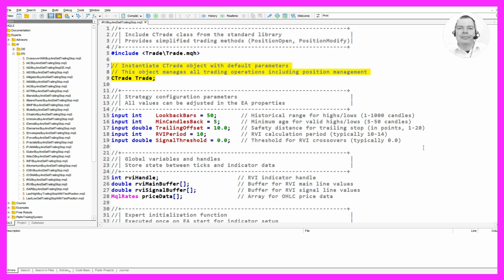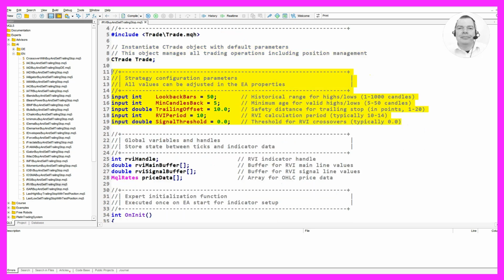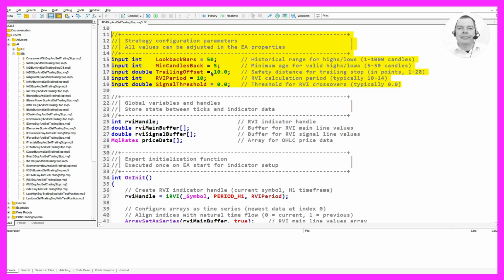We then define our strategy configuration parameters. These parameters can be adjusted in the Expert Advisor properties. The LookbackBars parameter is set to 50, which means we will analyze the historical range for highs and lows over the last 50 candles. The MinCandlesBack parameter is set to 5, indicating the minimum age for valid highs and lows. The TrailingOffset parameter is set to 10.0, which represents the safety distance for the trailing stop in points. The RVI period is set to 10, which is the period used for the RVI calculation, and the SignalThreshold is set to 0.0, which is the threshold for RVI crossovers.